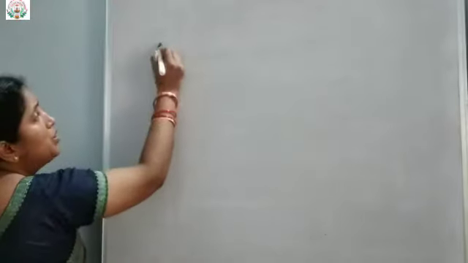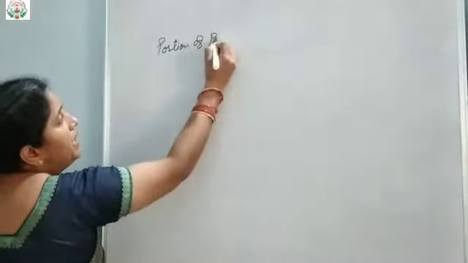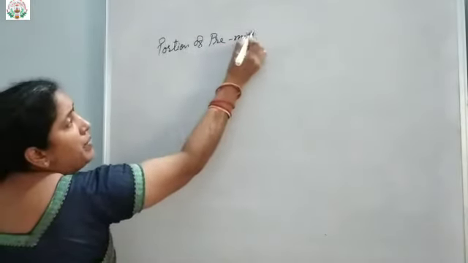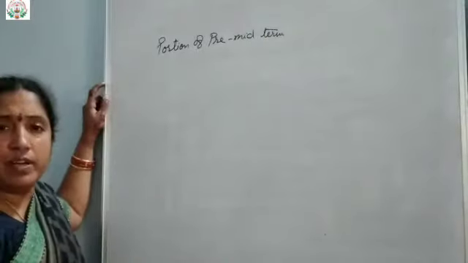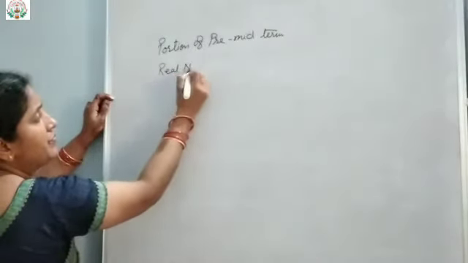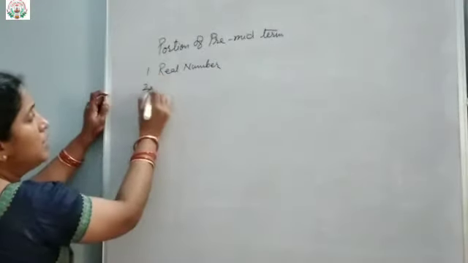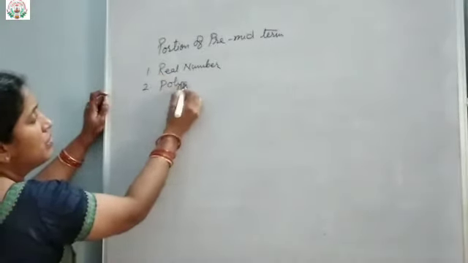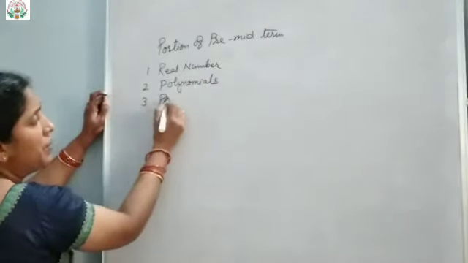Children, now let us see the portion of the pre-midterm examination. The portion of the pre-midterm examination will be: first one, real numbers; then second, polynomials; and then third one is probability.